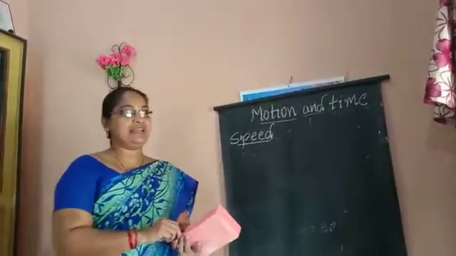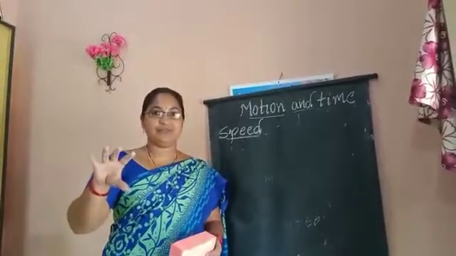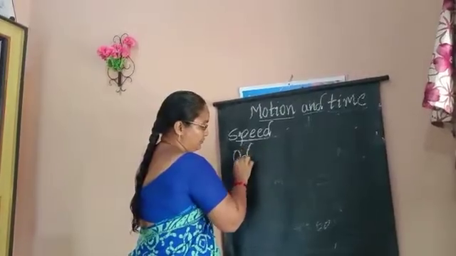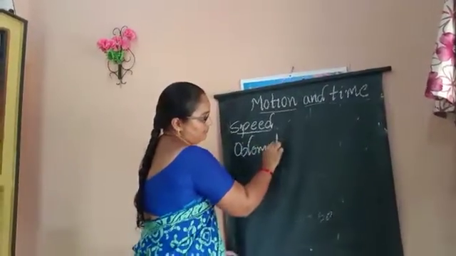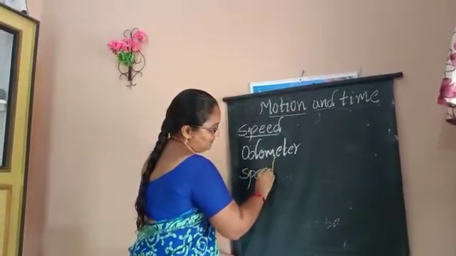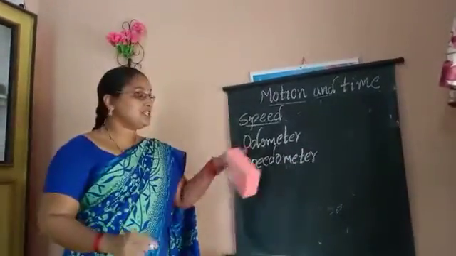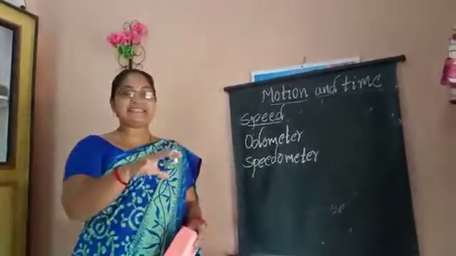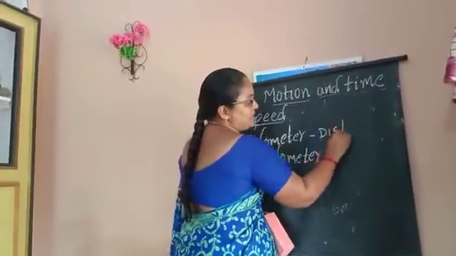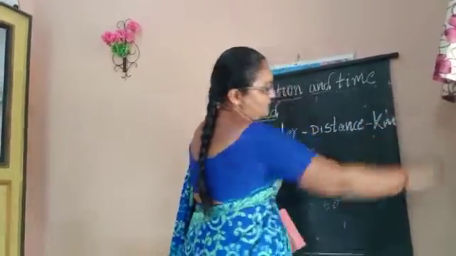In any vehicles which run on diesel and petrol, we can observe the odometer and speedometer. The odometer tells us the distance traveled by the vehicle in kilometers.